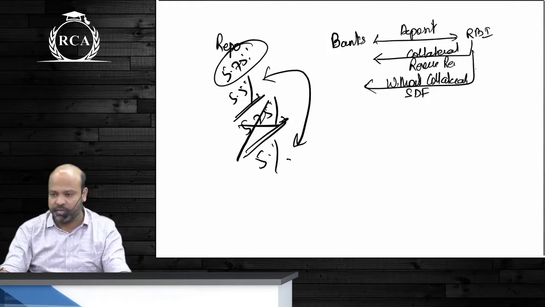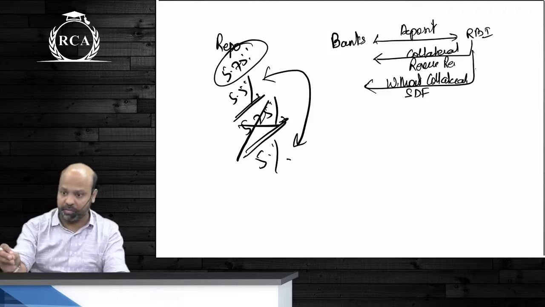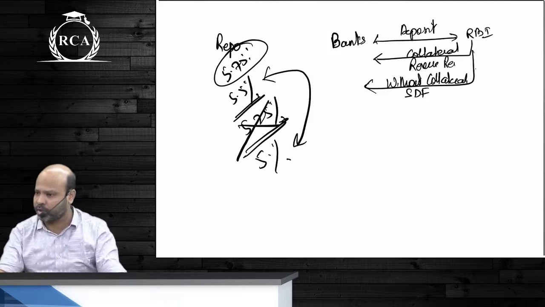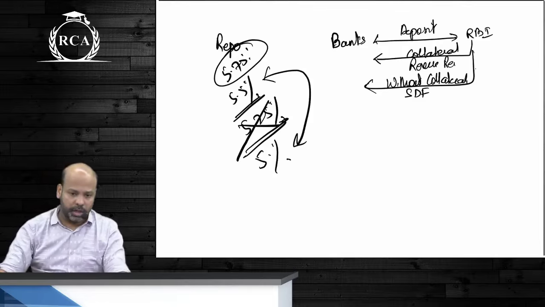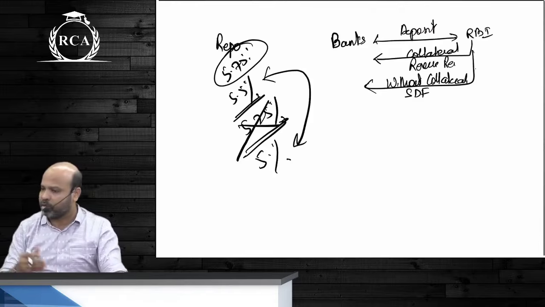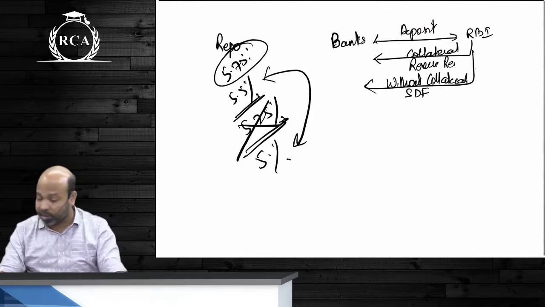If repo rate is 5.5%, beta, government borrowing rate also will be closer to 5.5%. Government raises money for short-term periods, treasury bills जो बोलते हैं, it will be closer to 5.5%. If repo rate reduces further to 5%, government treasury bill rate also will reduce. Are we clear about this? So that is one factor.